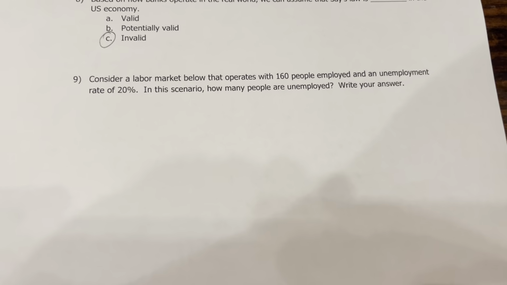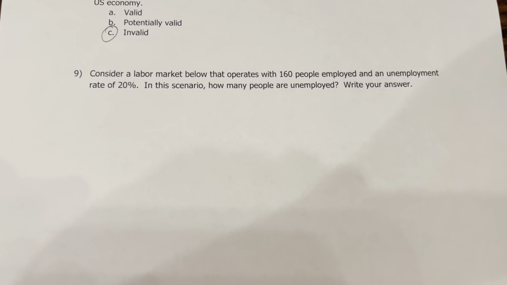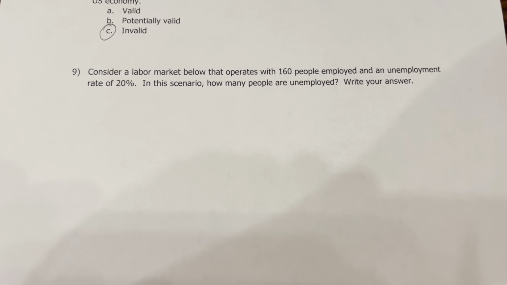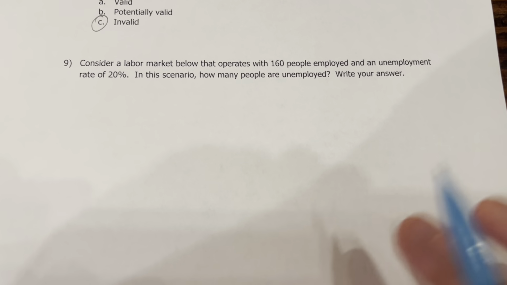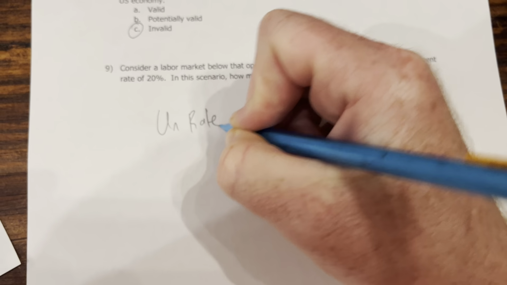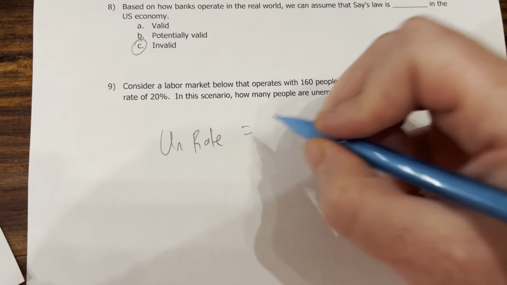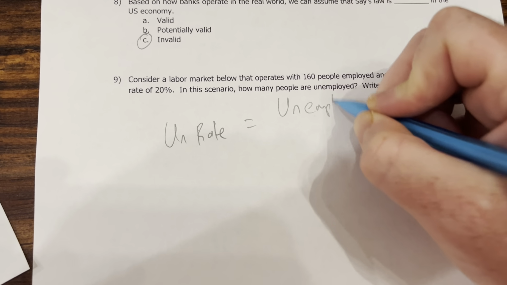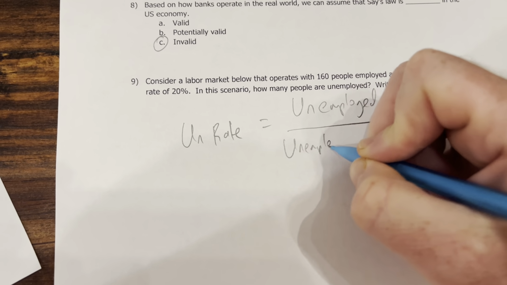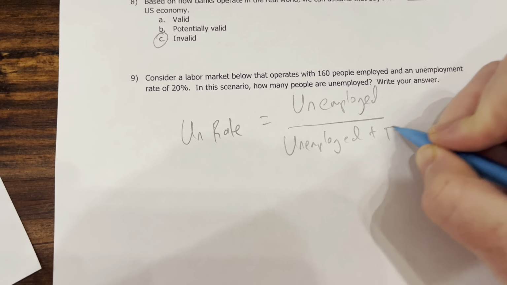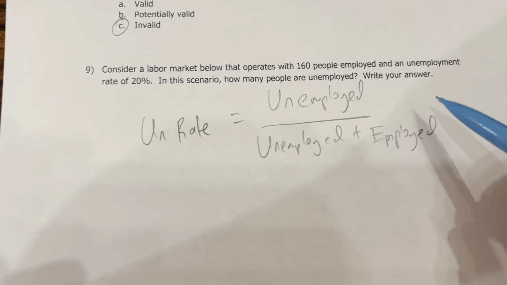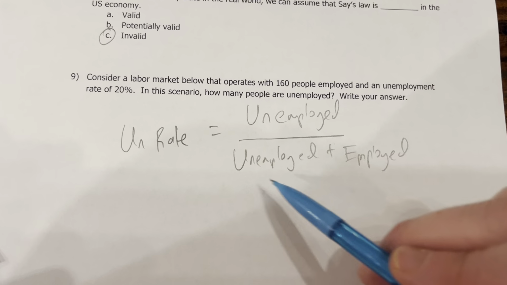This one here was kind of a tricky one. Again, this is concepts you should have seen in macroeconomics. Consider a labor market below that operates with 160 people employed and an unemployment rate of 20%. So this is a little bit tricky because the formula for unemployment rate is the number unemployed divided by the number unemployed plus the number employed. Or in other words, the unemployment rate is the number unemployed divided by the labor force, okay?